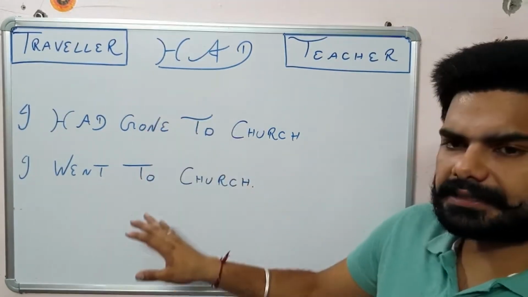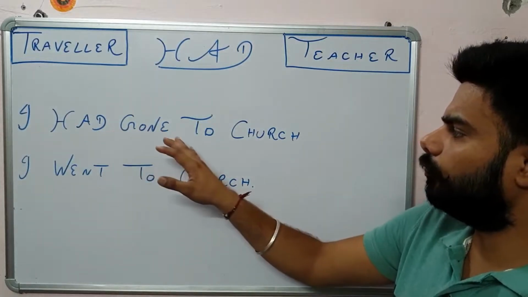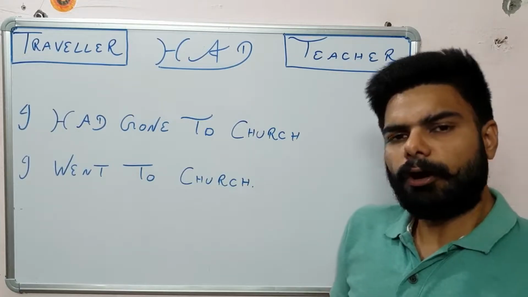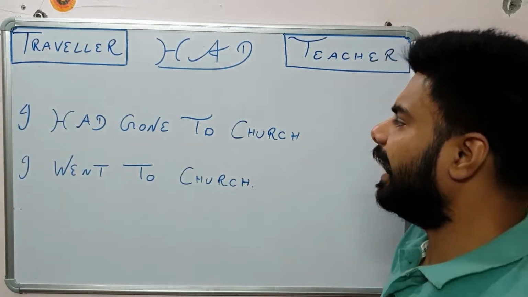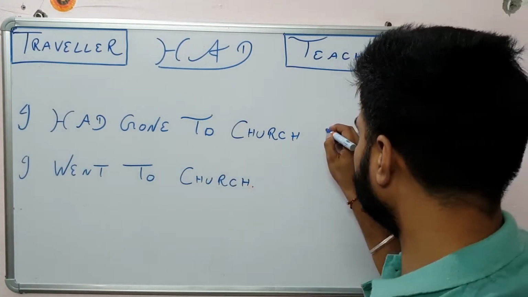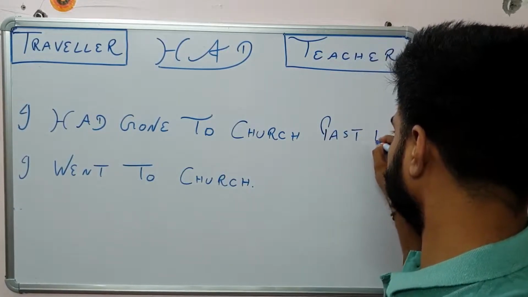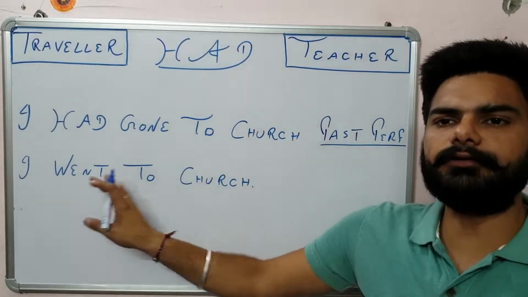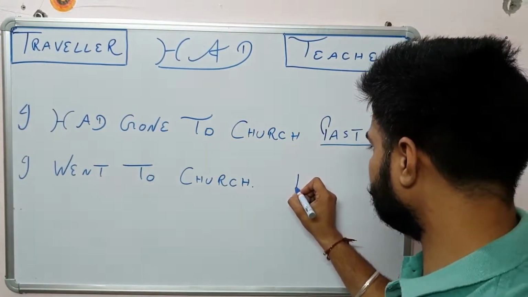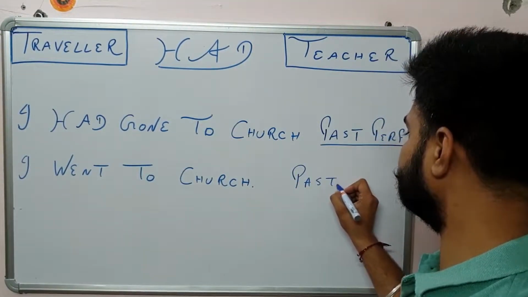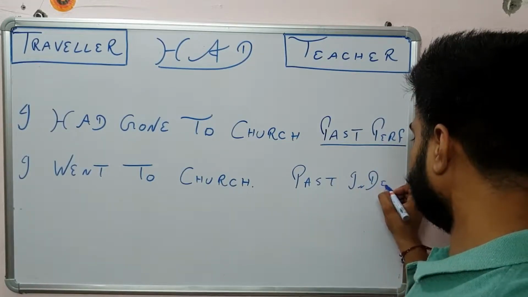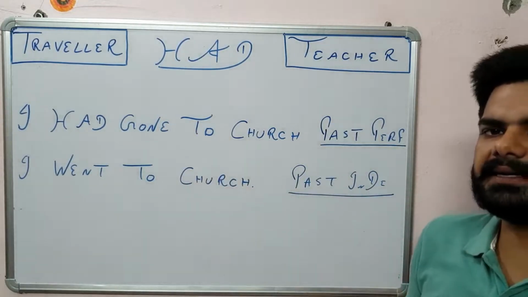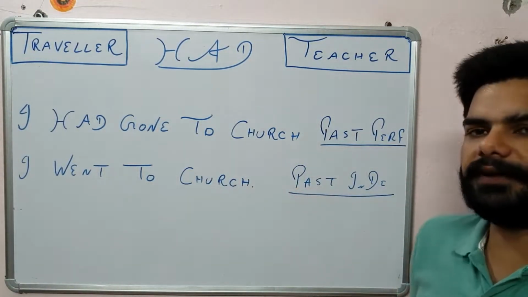Today we will discuss how we use the word had in the English language. Now we have two sentences over here. The first, "I had gone to church," and the second, "I went to church." We all know that "I had gone to church" is a past perfect sentence, and "I went to church" is a simple past, or past indefinite sentence.